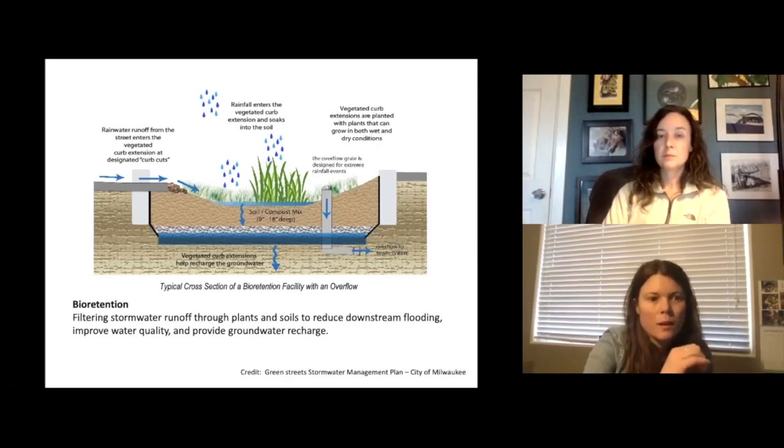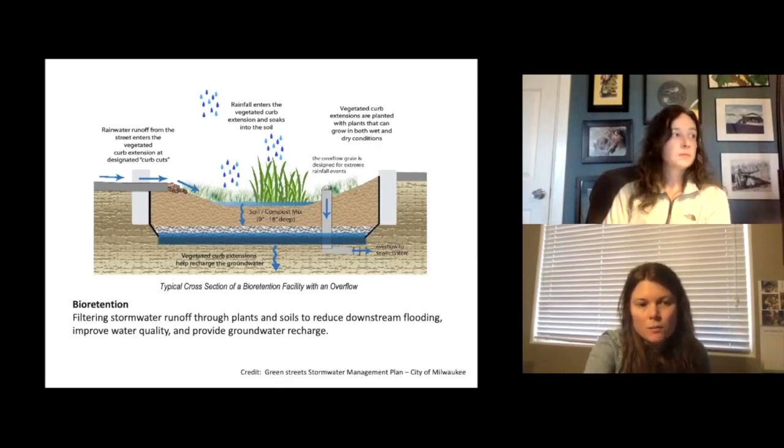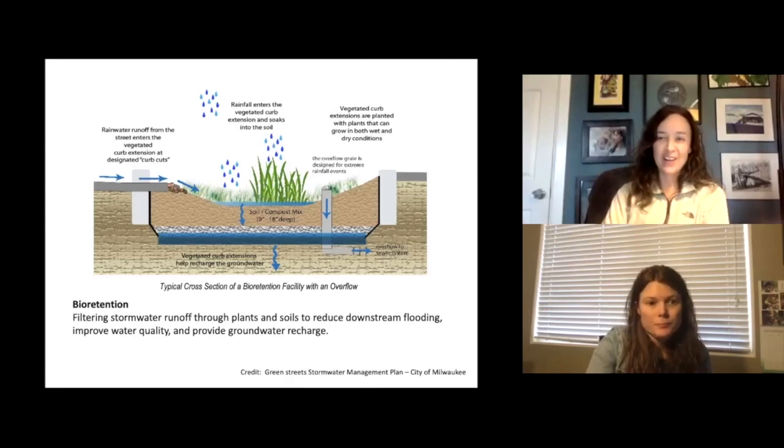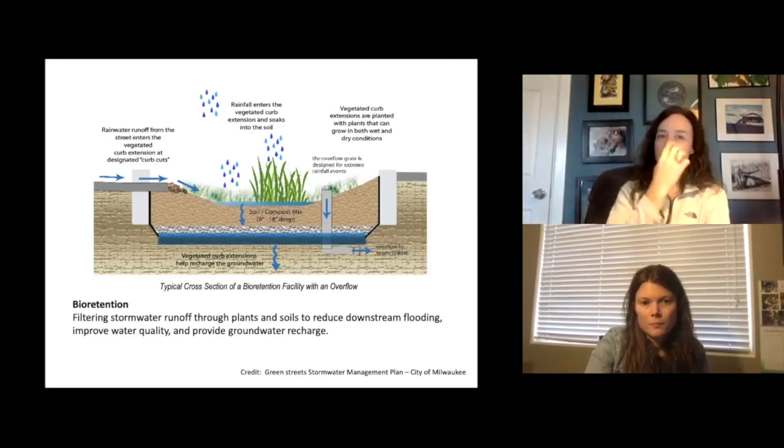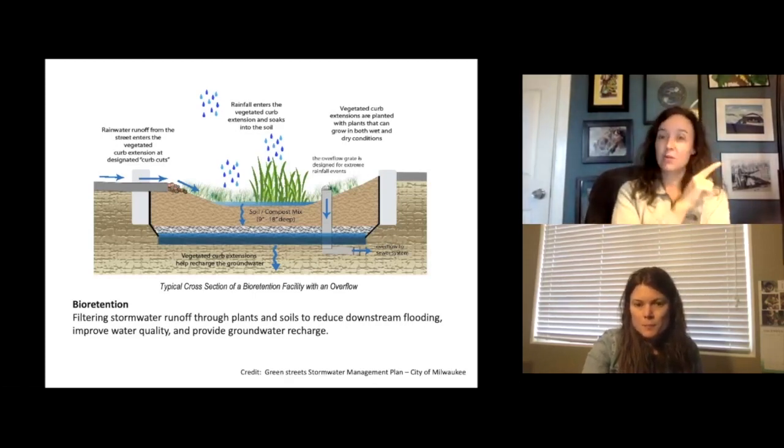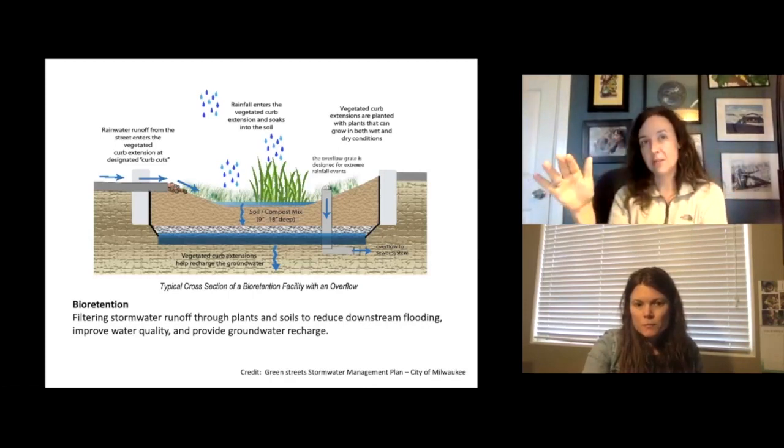Great, thank you for that. How do you envision this working on a citywide scale? I think it would work. It already works great. I mean, look at Portland, look at Seattle, New York, Pittsburgh. Philadelphia has a huge green infrastructure system. All of these cities, again, that are older, that have, like I said, combined sewer overflows, have a huge incentive to use this, and they're using it on a citywide scale.